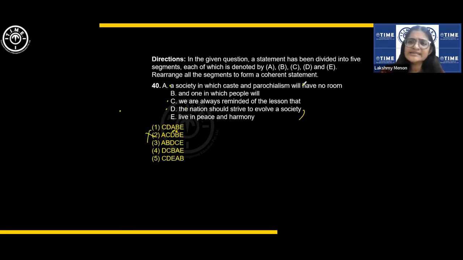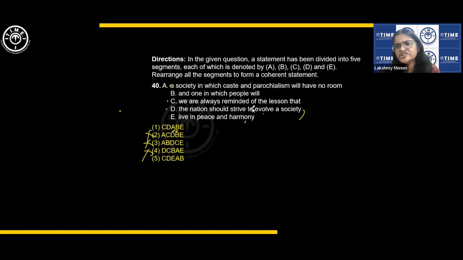A society in which caste and parochialism will have no room, and one in which people will, the nation should strive. No, this order is out. The nation should strive to evolve a society. Okay. We are always reminded of, there is no connection. We are always reminded of the lesson that the nation should strive to evolve a society, live in peace and harmony,